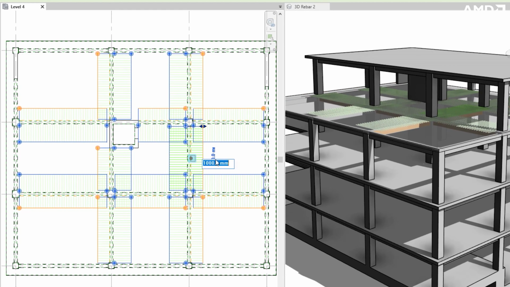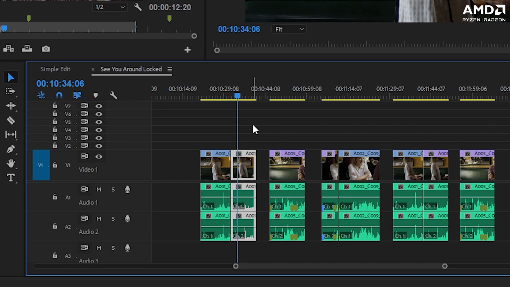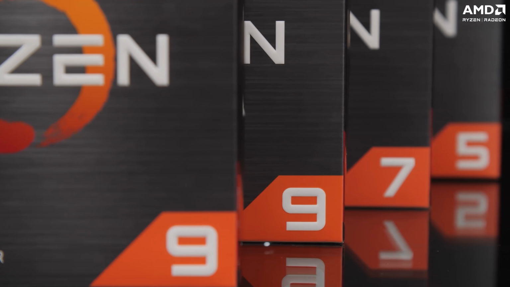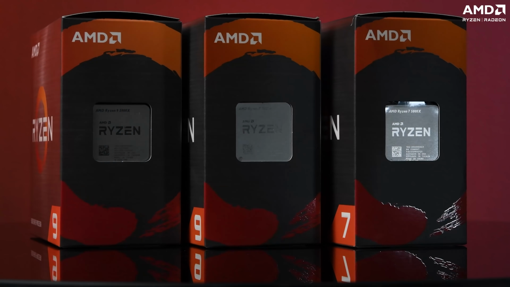Whether you are architecting a new home for your client, designing a 3D model for your prototype, editing multi-layered videos, or any other content, you need the right tool for the job, and the AMD Ryzen 5000 series CPUs open up new possibilities than what you could have imagined.